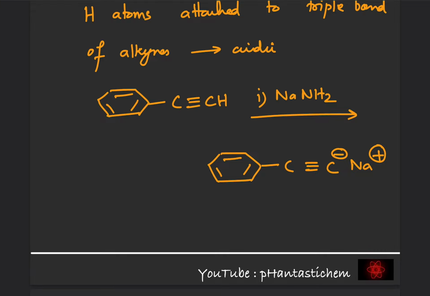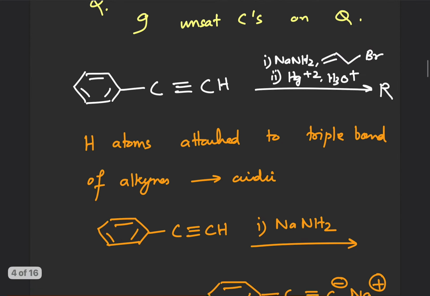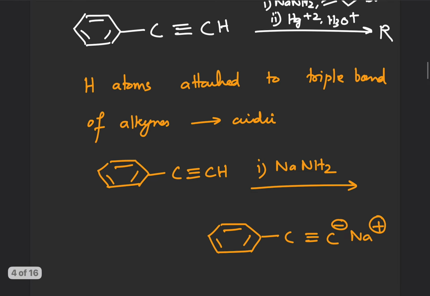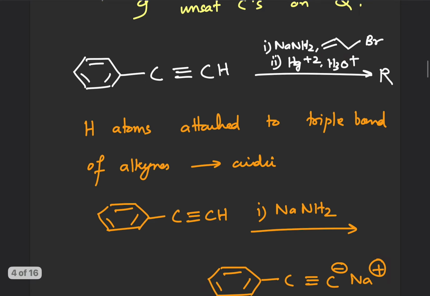And when we treat these sodium acetylides, which are also known as alkanides, with haloalkenes. So can you see, the next step is, after we have got the acetylides or the alkanides, we treat them with haloalkene. This is a haloalkene. So whenever treated with sodium alkanides, haloalkenes form higher alkynes. So I will write down this statement.